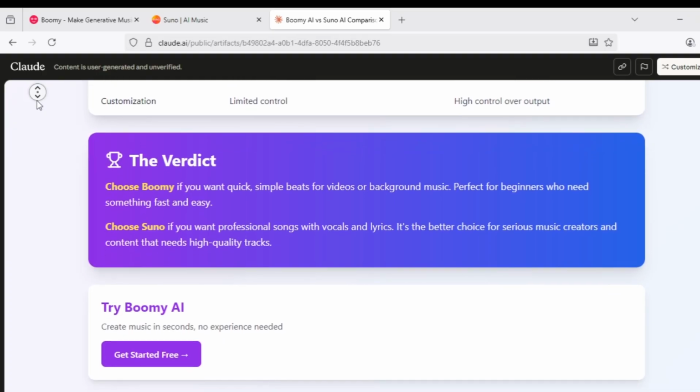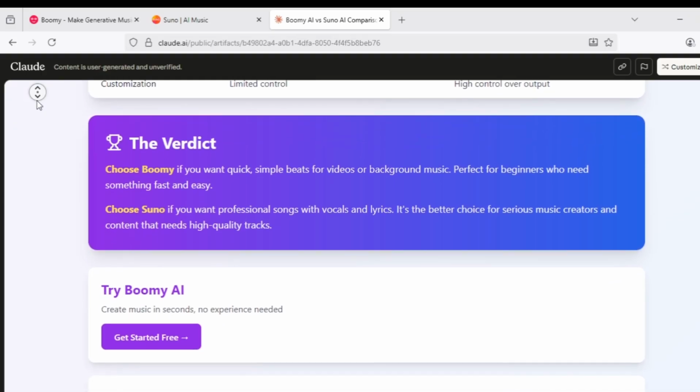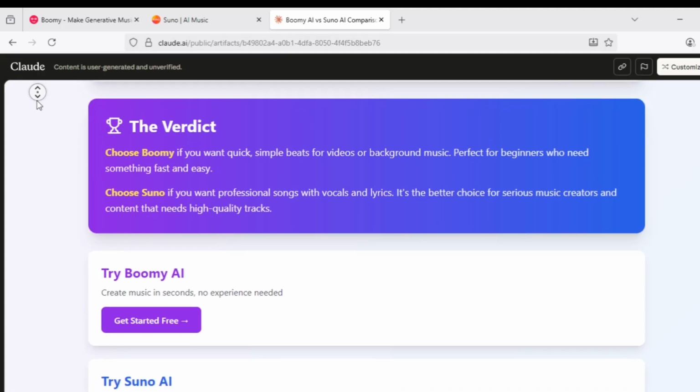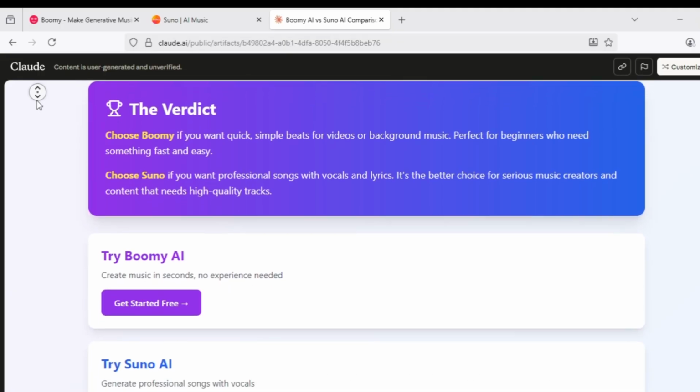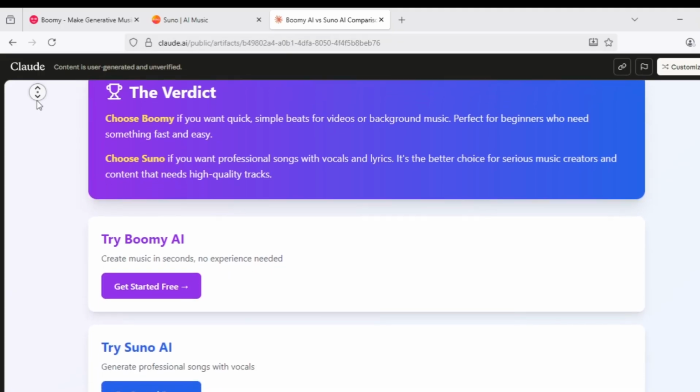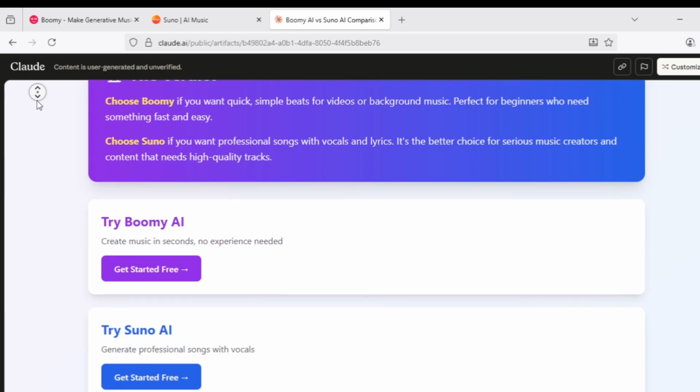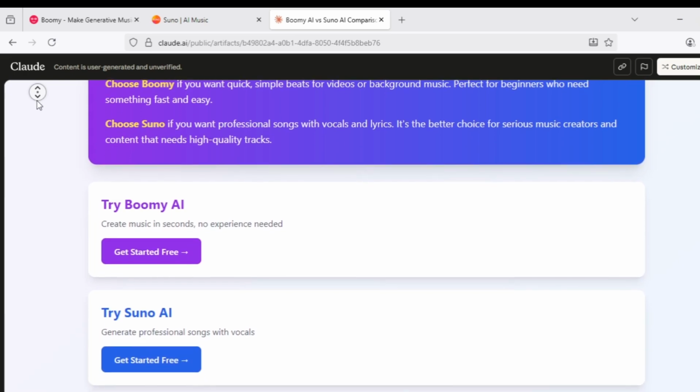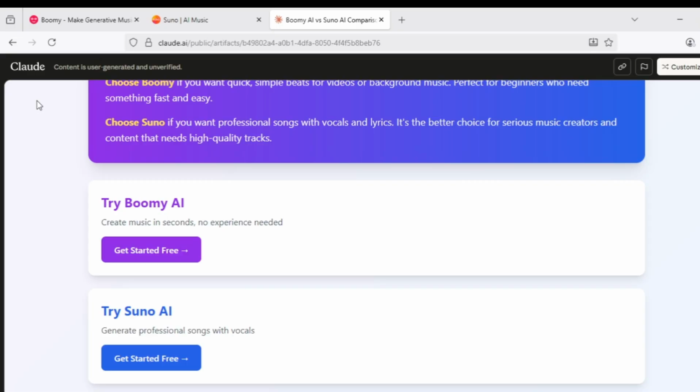So which one should you pick? Choose Boomy if you want something quick, easy, and affordable. For simple tracks, it's great for beginners and casual users. But if you want professional quality songs with vocals and lyrics, Suno is your best bet. It's the top choice for serious creators. Both tools are great. It just depends on what you need.